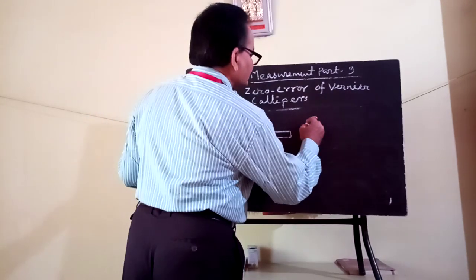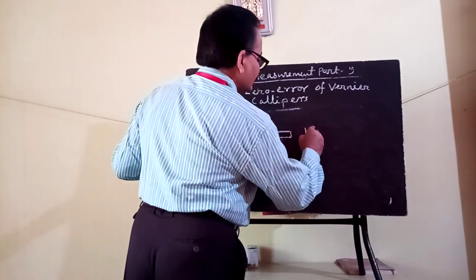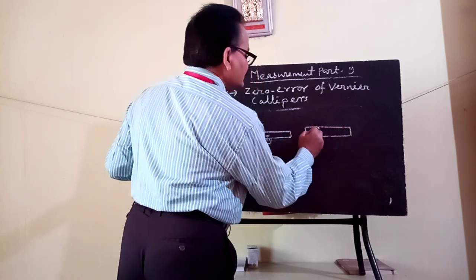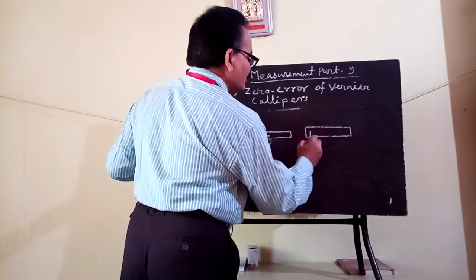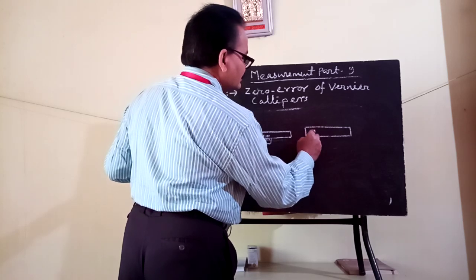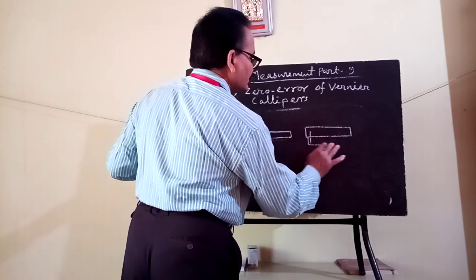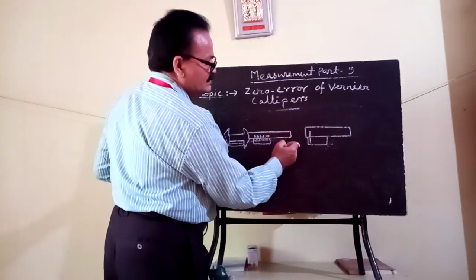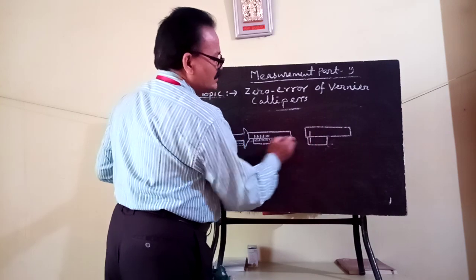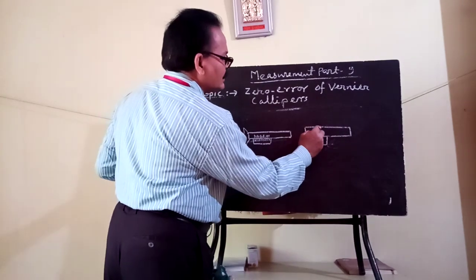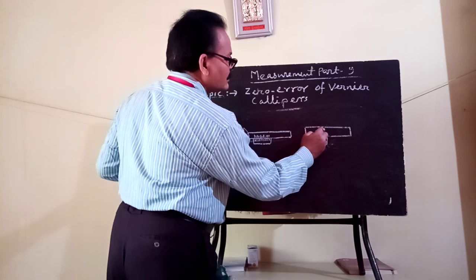The zero of the main scale coincides with the zero of the vernier scale. So that means the instrument does not have any defect.